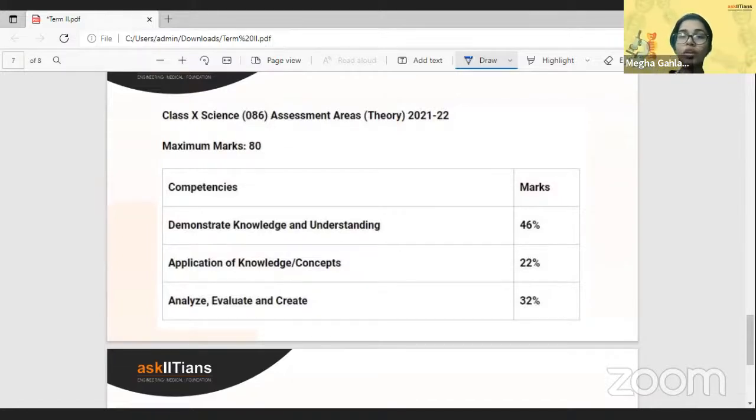Basically, how you can analyze a particular experimental setup, or how you can analyze a situation, if you're talking about biology, let's say the chapter management of natural resources, or your daily chemistry in the ongoing life, right? So first of all, you should know what the concept is. You should be very much settled with the concept, and then you should know how you can apply the theoretical knowledge that you've gained in the class in your daily life.